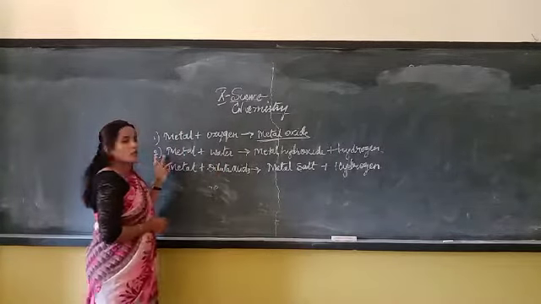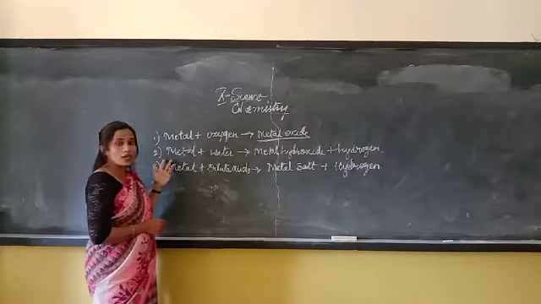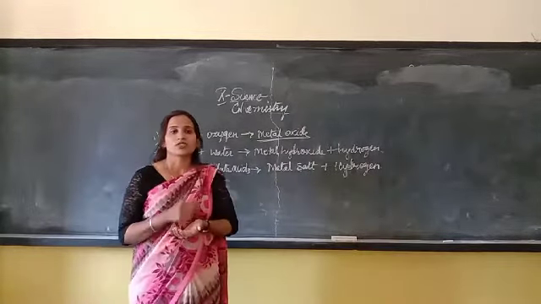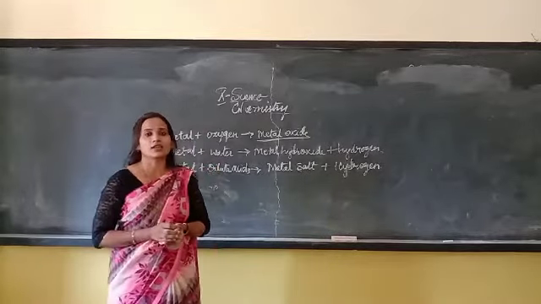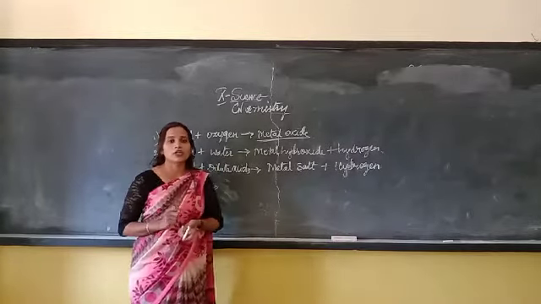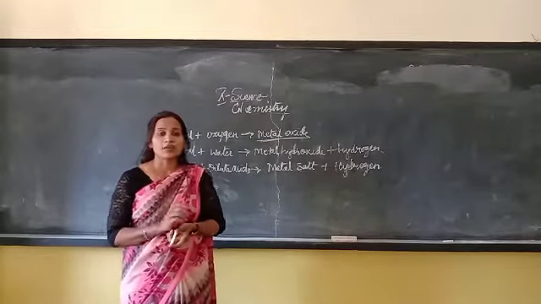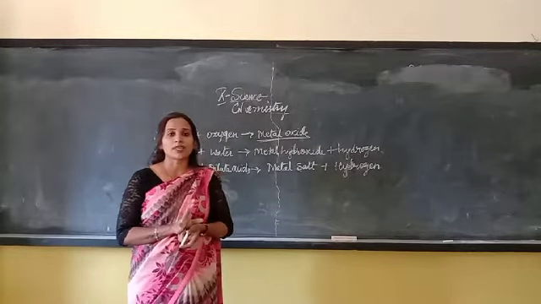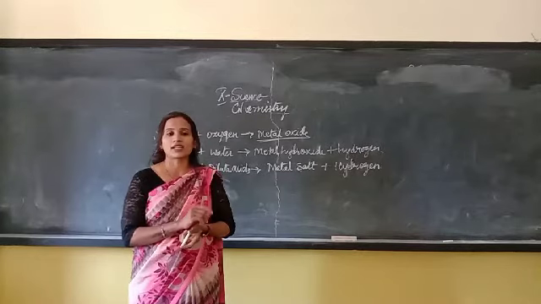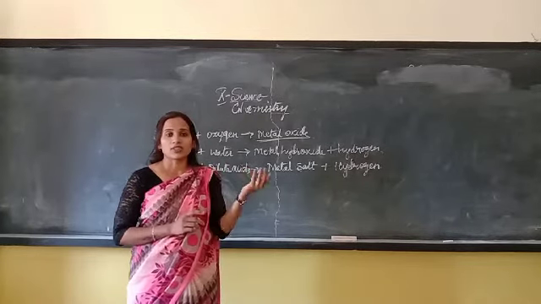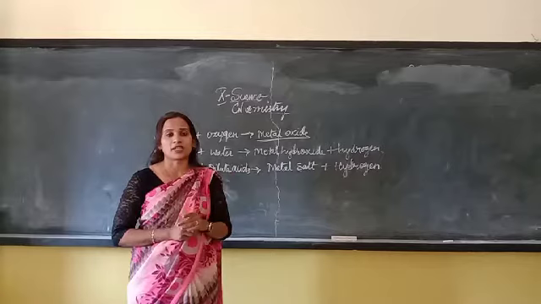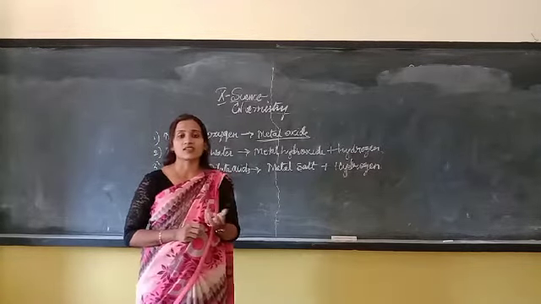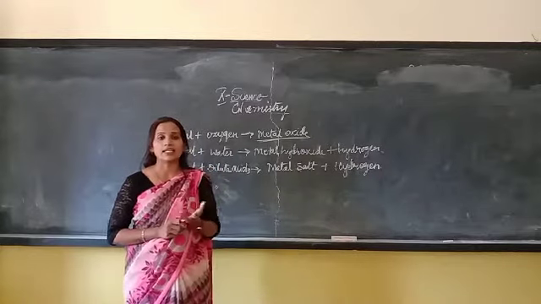The second very important chemical property is when metal reacts with water. In yesterday's class I explained that in the earth's crust we have three important types of metals. The first type is the most reactive metals. Those metals react very vigorously, very fast, very readily.